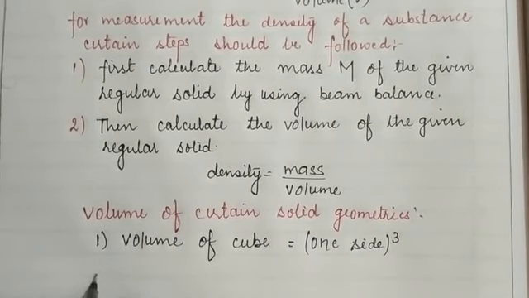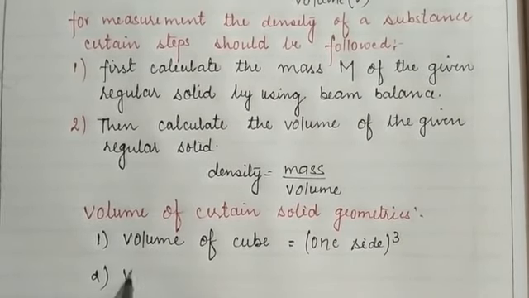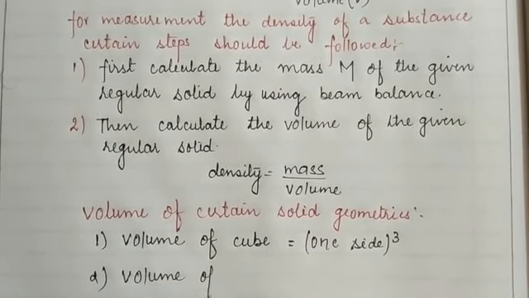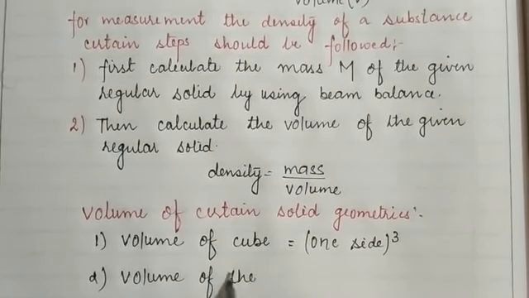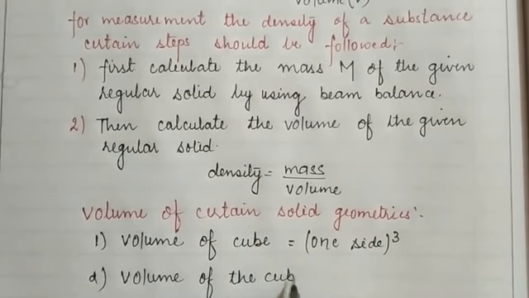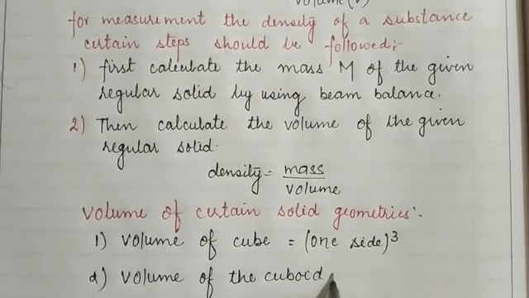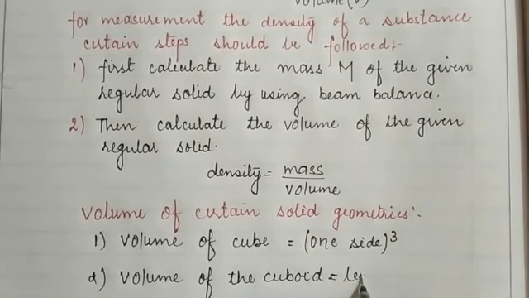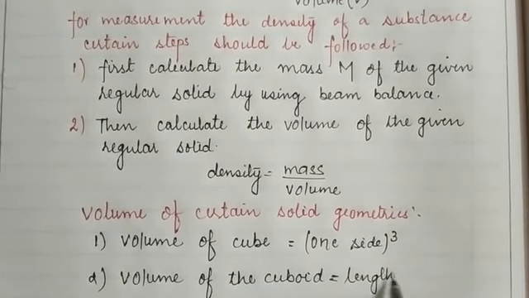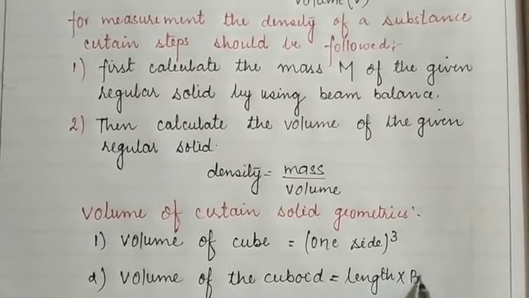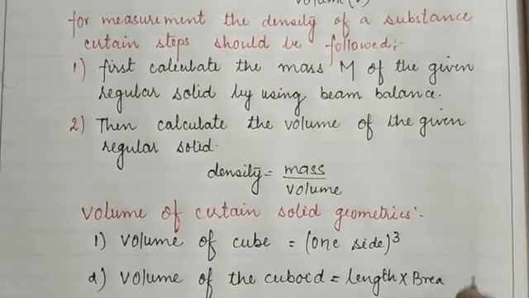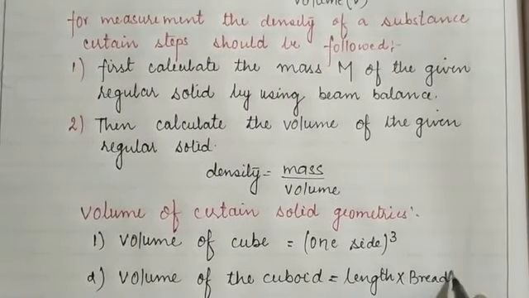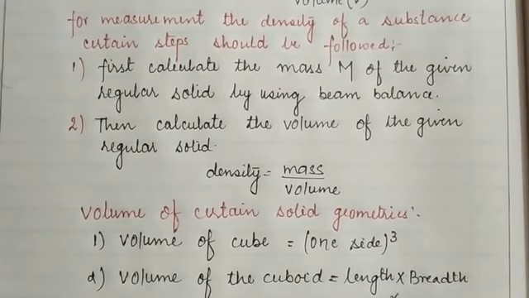Okay children, now in order to calculate the volume of the cuboid, we will take the product of length, breadth and height.